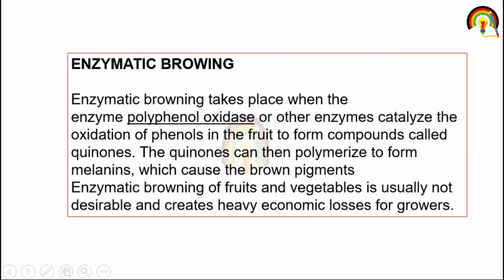Next one is enzymatic browning. When enzymes are responsible for brown color in food, fruit and vegetables, that is called enzymatic browning. The main enzyme responsible for brown color is PPO, that is polyphenol oxidase. This is a very important reaction. This enzyme is important because questions on it are also asked in the CFSO exam.